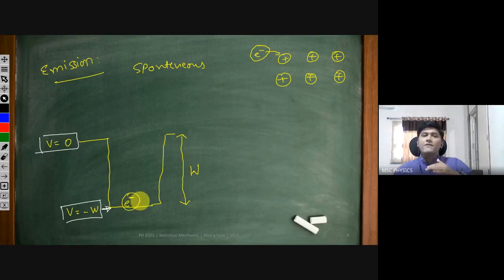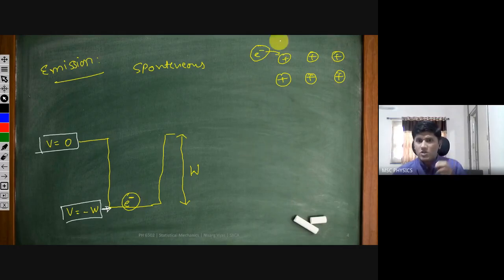If they want to come out, we need to give them some energy. Since the emission is not spontaneous, we can assume the electron receives energy in small intervals of time, and then eventually it will have enough energy and come out of this well. So how much energy does an electron need to come out of this well is our first question. I hope you understand the structure of the well, and electrons are sitting there.